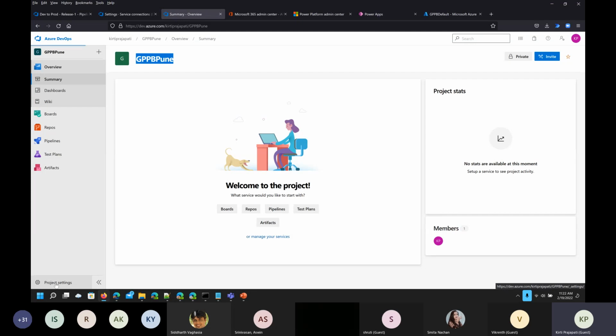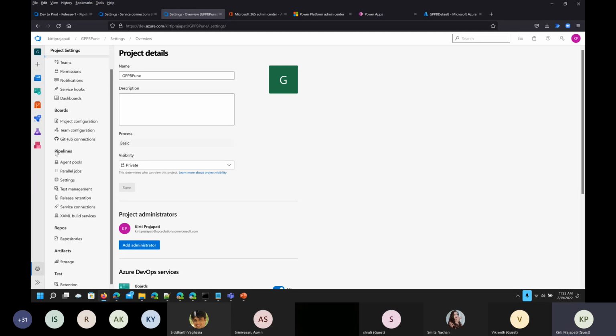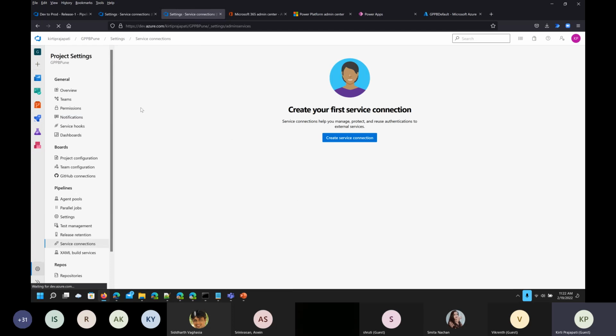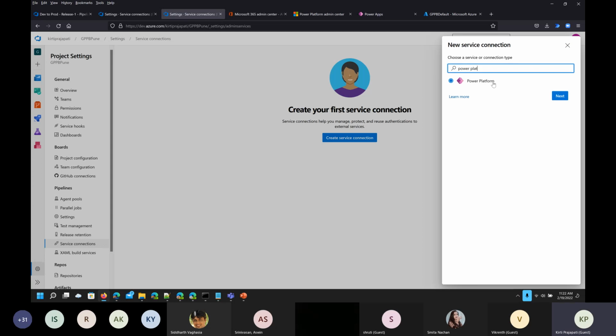So I'm just clicking on that, and under these pipelines we have an option called service connections. So why do we need this? Because we are trying to have a bridge between the enterprise application which we have created earlier, and we are just mapping it with Azure DevOps. So I am clicking on the service connection under pipelines. For this project, so far I do not have any service connection, so click on create service connection. Then from here you can just select Power Platform, right? So we have to select the Power Platform service connection.